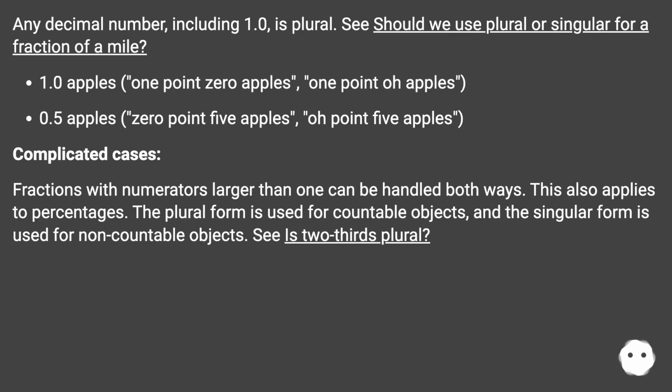Complicated cases. Fractions with numerators larger than 1 can be handled both ways. This also applies to percentages. The plural form is used for countable objects, and the singular form is used for non-countable objects. See, is 2/3 plural?